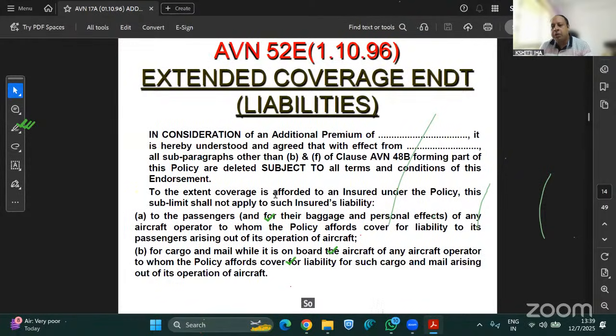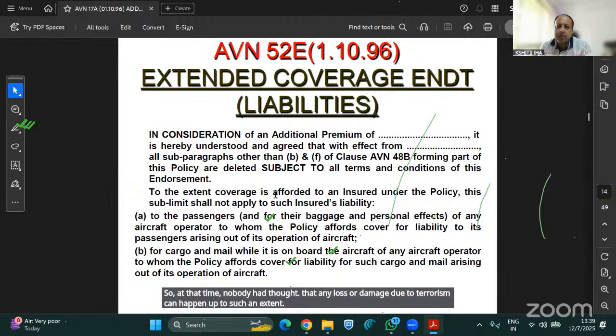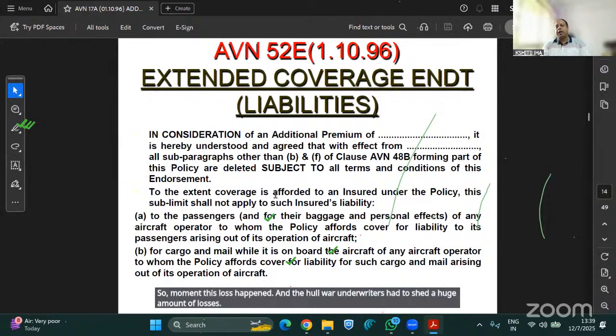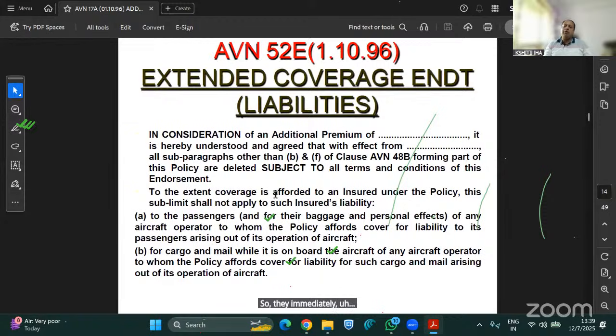At that time, nobody had thought that any loss or damage due to terrorism could happen to such an extent. Till that time, the war risk used to be underwritten under the hull all risk policy only. Moment this loss happened, the hull war underwriters had to bear a huge amount of losses, so they immediately removed the hull war risk from that policy, and they started issuing it separately.